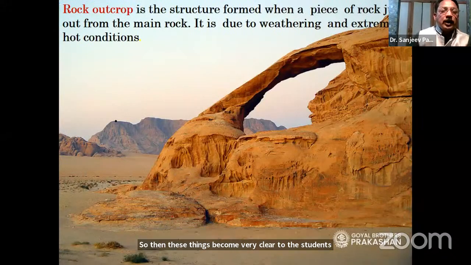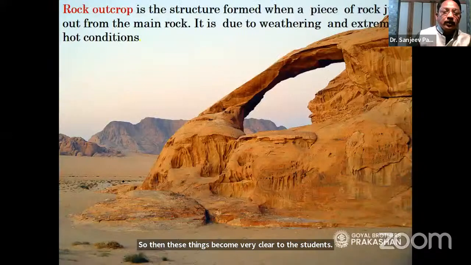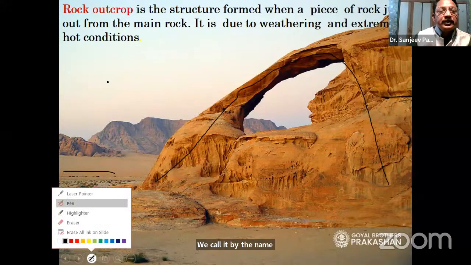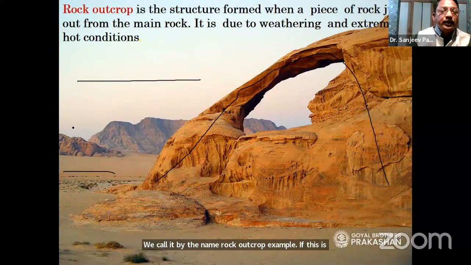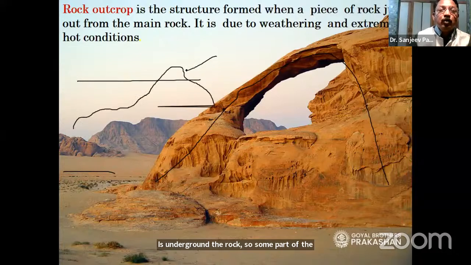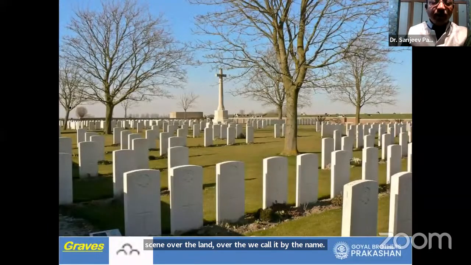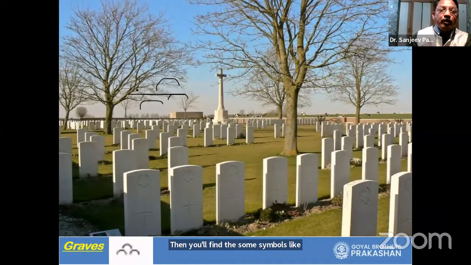Then rock outcrop. Now look here. Do you see here is land and all of a sudden this rock seems to be coming out of the land? We call it by the name rock outcrop. For example, if this is the land, dear students, and here is an underground rock, some part of the rock is seen over the land, over the surface. We call it rock outcrop.